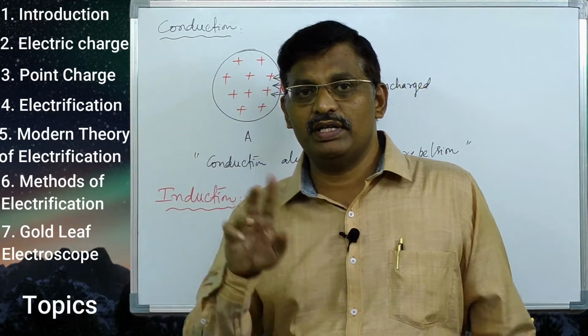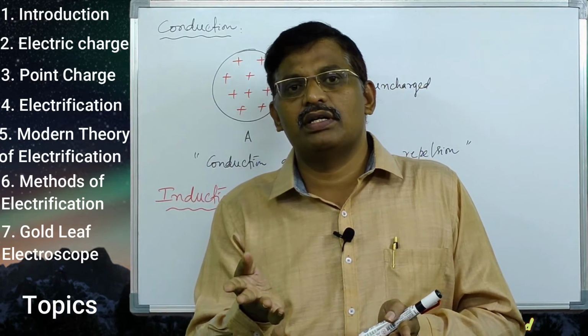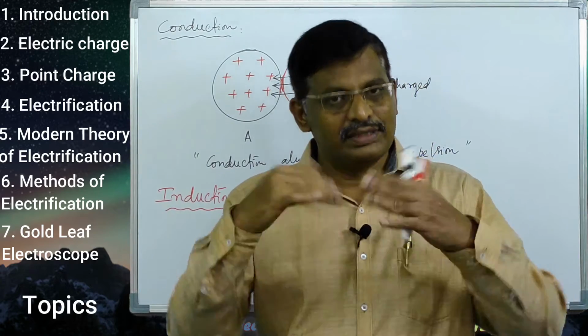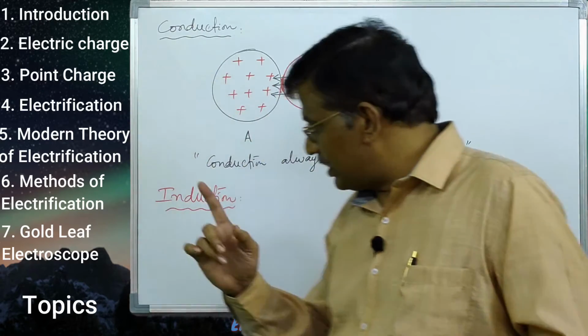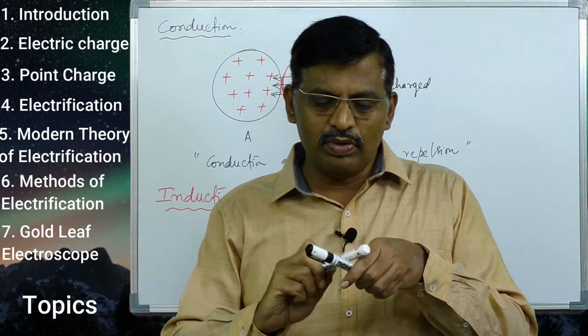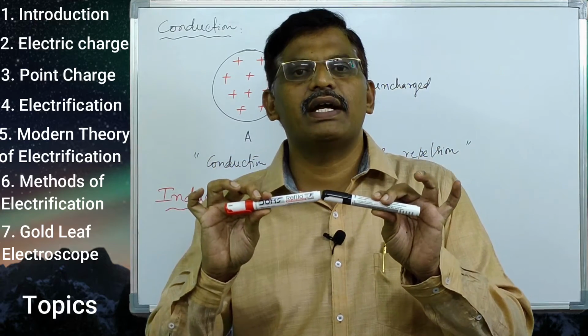In friction, the two bodies acquire opposite charges, and in conduction both get the same kind of charge. But in the third method, induction, there is no need to rub one over the other and no need to keep them in contact.